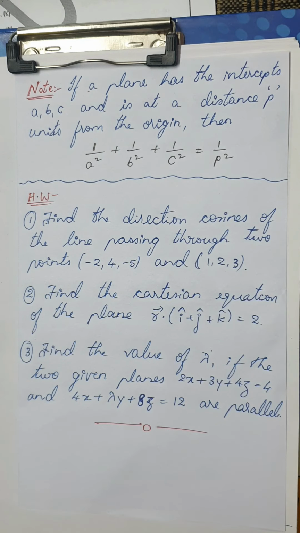I have given you 3 questions as an assignment. On the basis of what we have solved, we have almost solved 24 questions in this session. On the same basis, you can try these questions also.